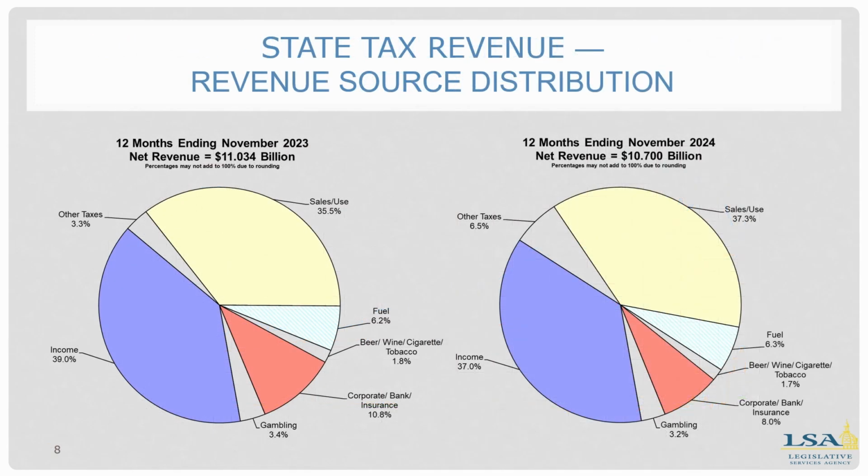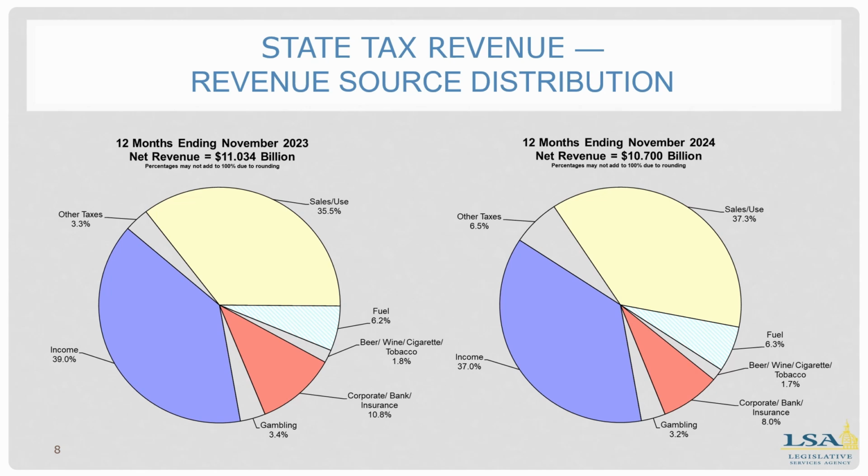Slide 8, revenue source distribution, the 12 months ending November 2023 versus the 12 months ending November 2024. Things to note here, income tax in blue has gone from 39% of state tax revenue to 37% in state tax revenue over the course of a year. Corresponding increase in sales and use tax from 35.5% to 37.3%.